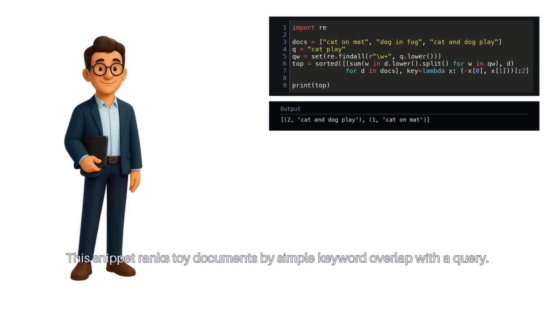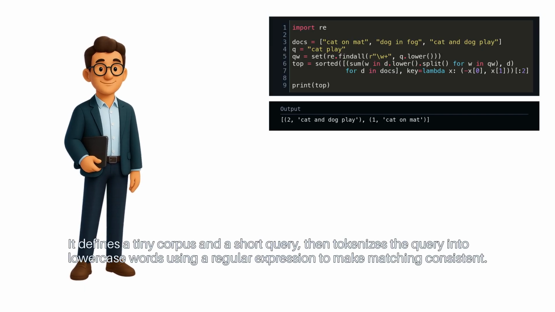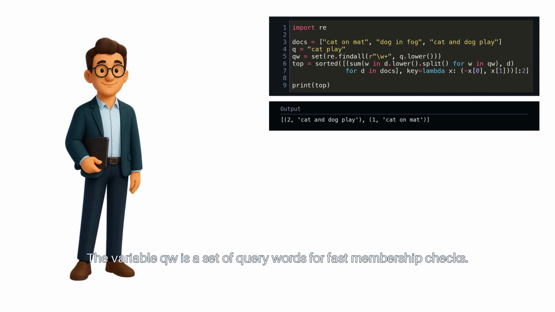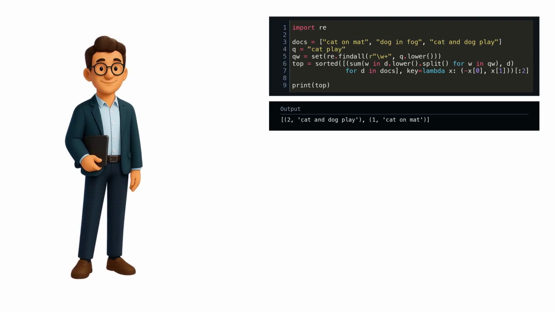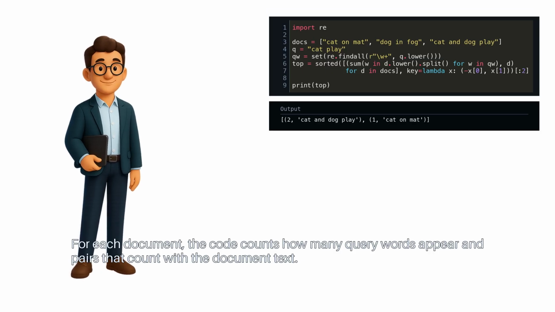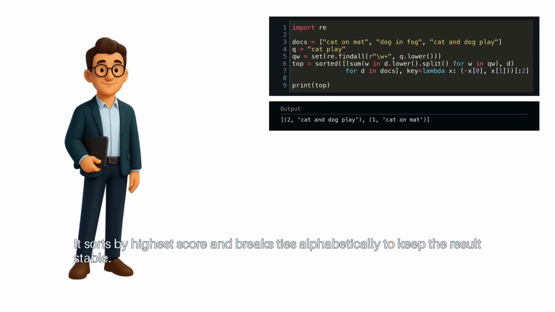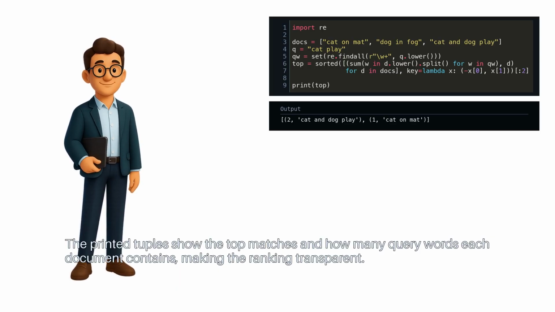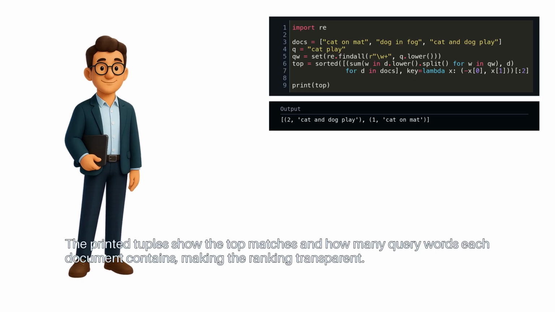This snippet ranks toy documents by simple keyword overlap with a query. It defines a tiny corpus and a short query, then tokenizes the query into lowercase words using a regular expression to make matching consistent. The variable QW is a set of query words for fast membership checks. For each document, the code counts how many query words appear and pairs that count with the document text. It sorts by highest score and breaks ties alphabetically to keep the result stable. The printed tuples show the top matches and how many query words each document contains, making the ranking transparent.